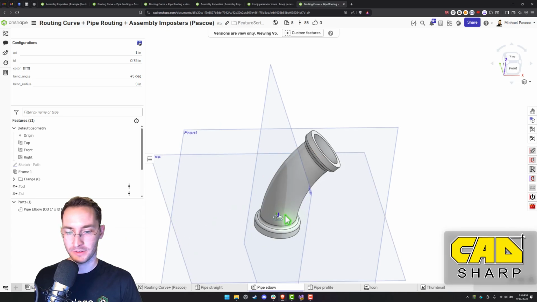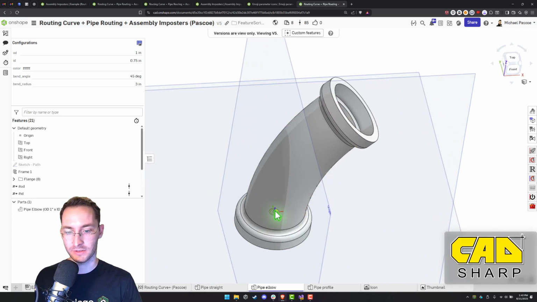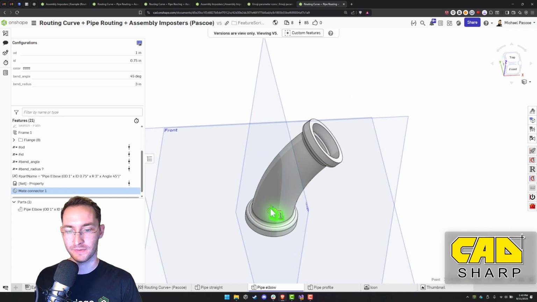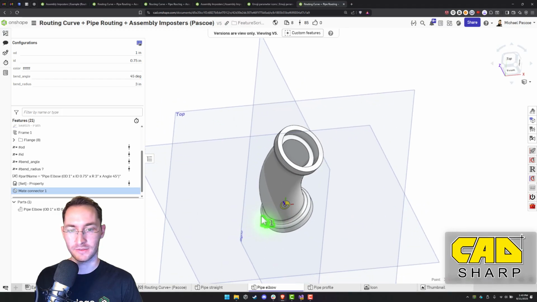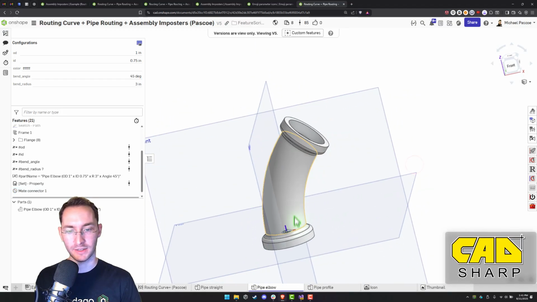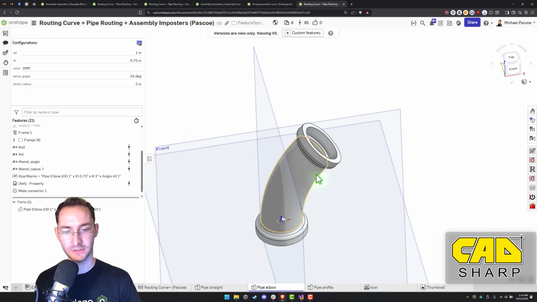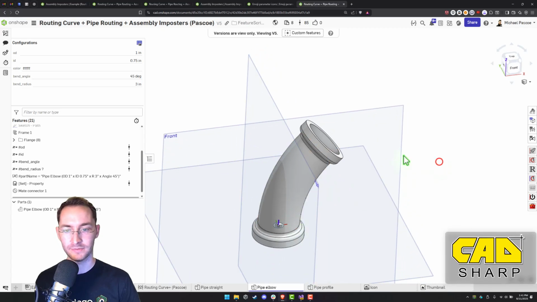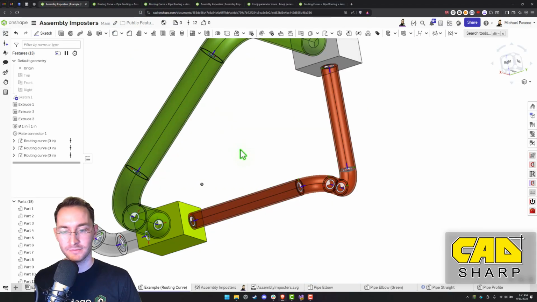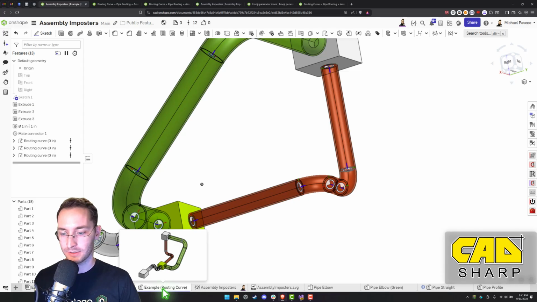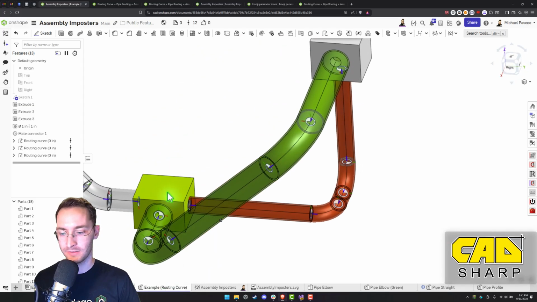Now you might be able to have more mate connectors, but the first one needs to be the correct one. And if it's something like a bend, I usually have those bends in the X direction. Okay. So that's how to do it with the routing curve.